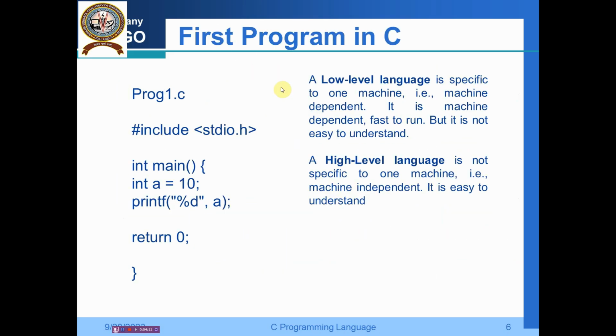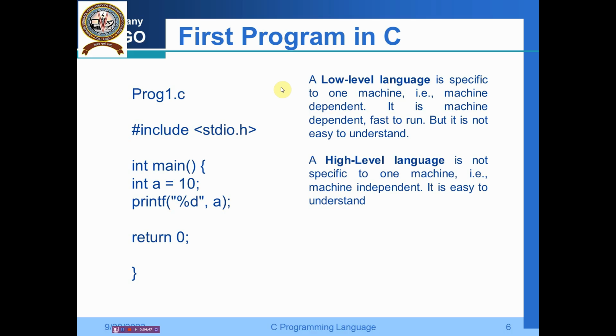Now what is a low level language and what is a high level language? We must have some idea about that. A low level language is specific to one machine, that is, machine dependent. It is fast to run, but it is not easy to understand and remember, just like the 0s and 1s, the machine understandable binary numbers. A high level language is not specific to one machine, that is, machine independent, and it is easy to understand.